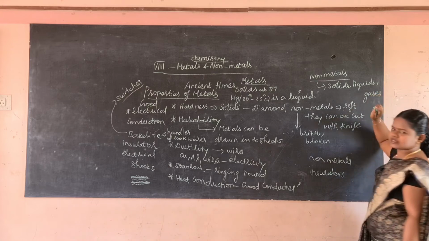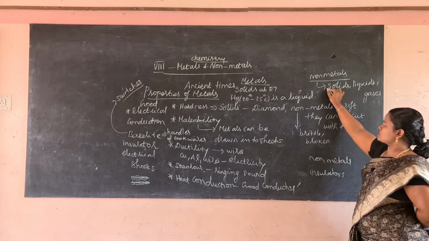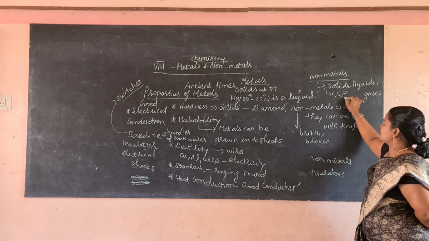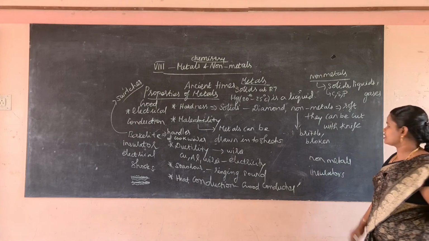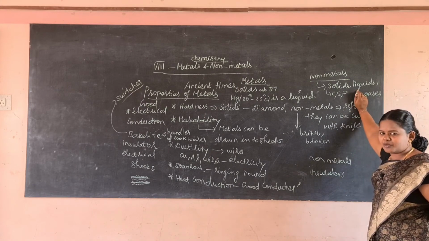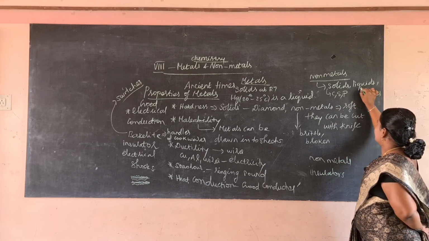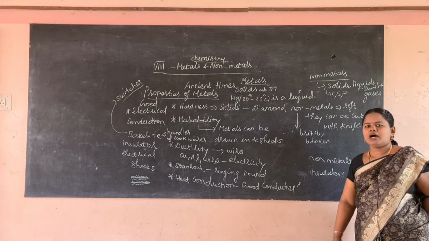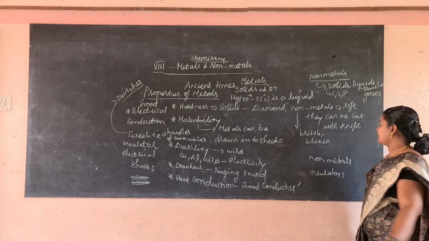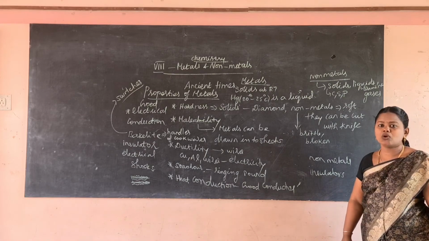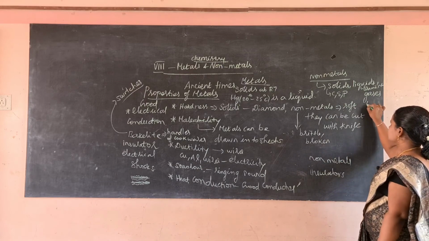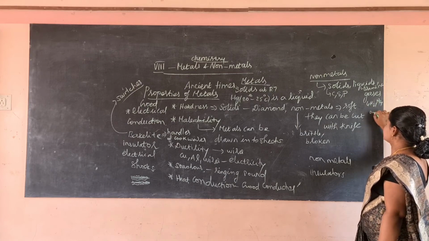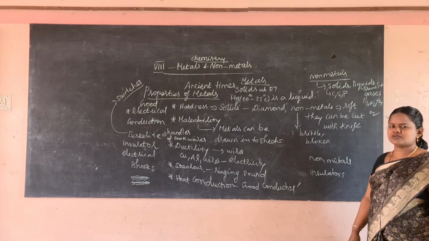Non-metals are solids, liquids and gases. Examples of solids are carbon, sulfur and phosphorus. An example of a liquid non-metal is bromine, the only liquid non-metal at room temperature. Mercury is the only liquid metal at room temperature. And for gases, you can give many examples: hydrogen, nitrogen and oxygen are all non-metals which are gases.